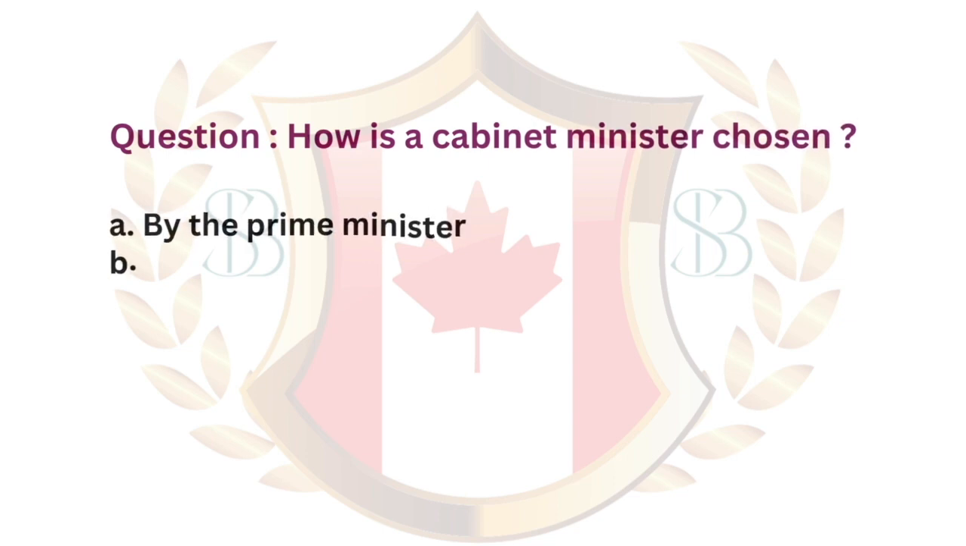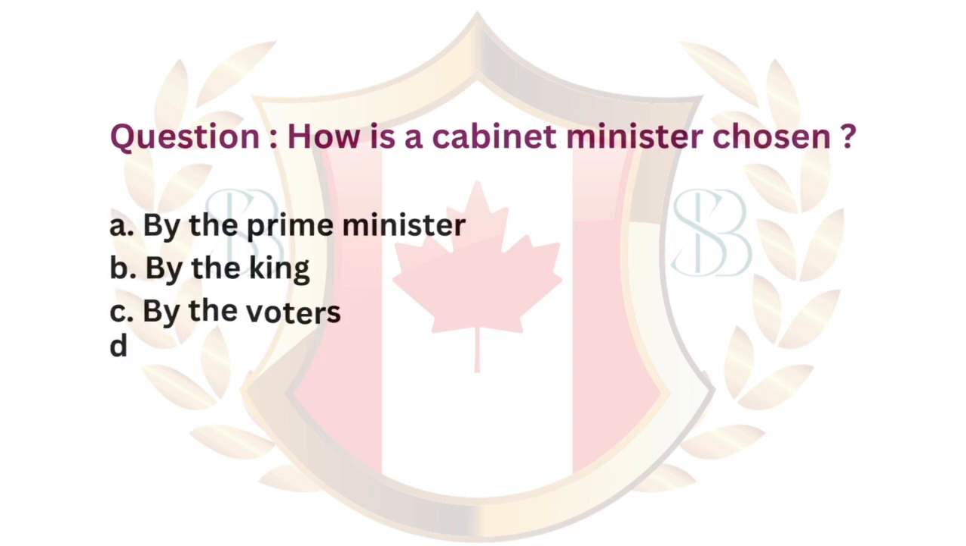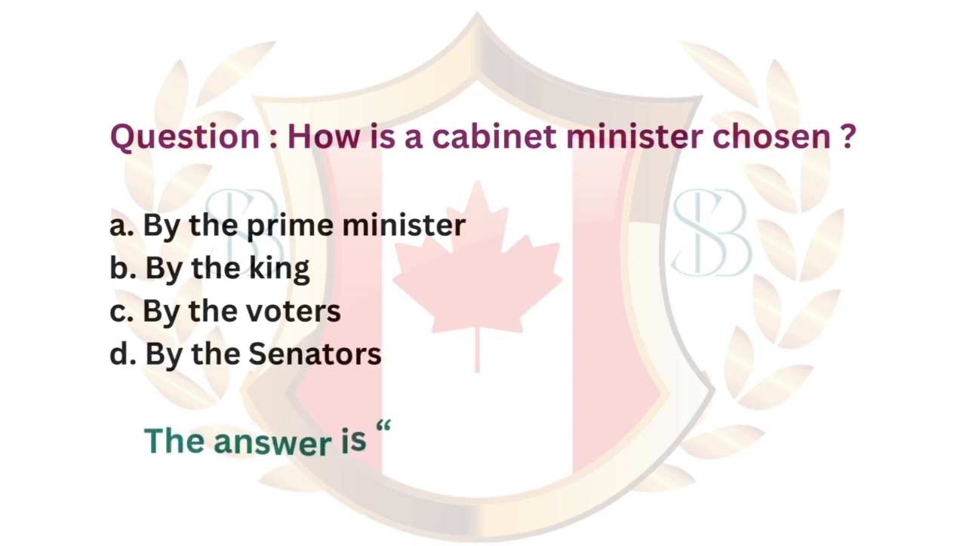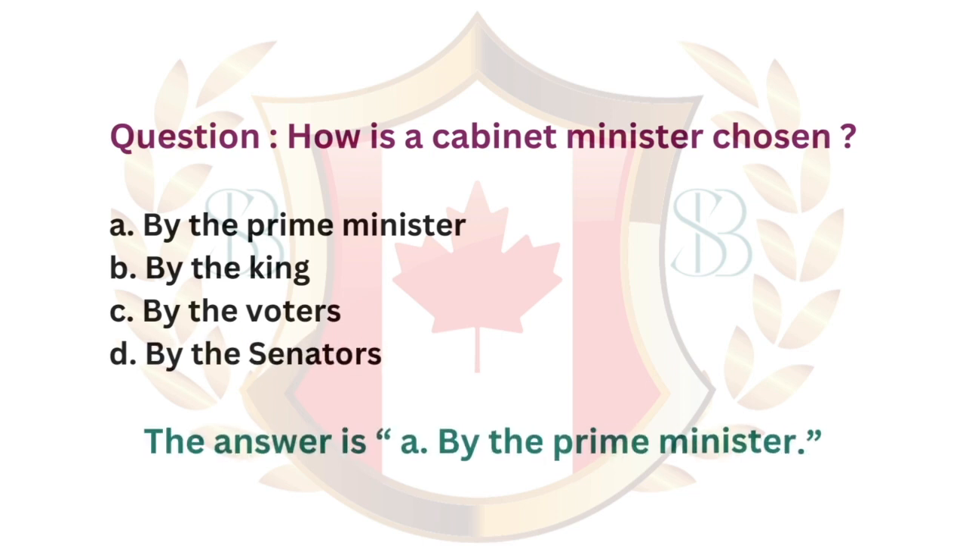Question. How is a cabinet minister chosen? A, by the Prime Minister. B, by the King. C, by the voters. D, by the senators. The answer is A, by the Prime Minister.